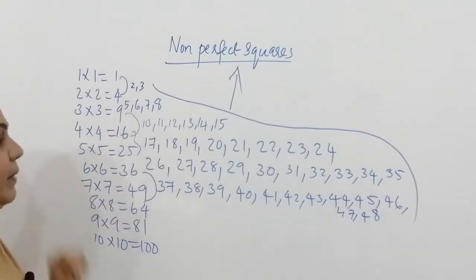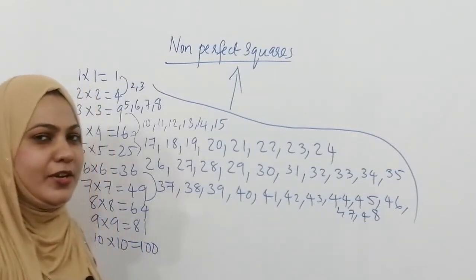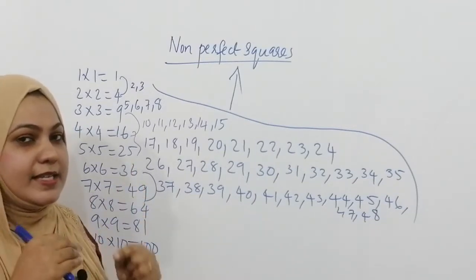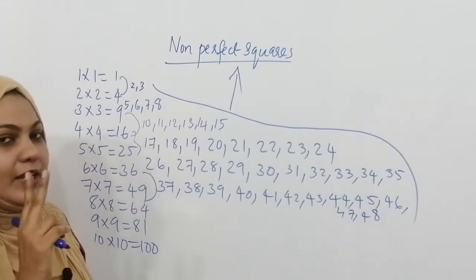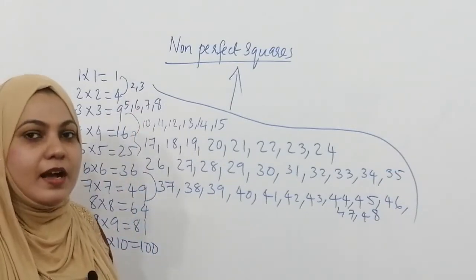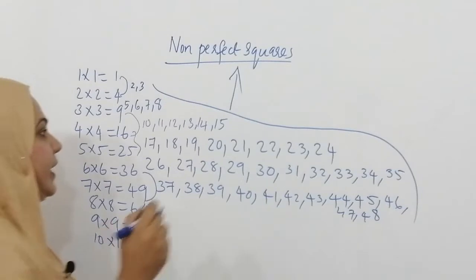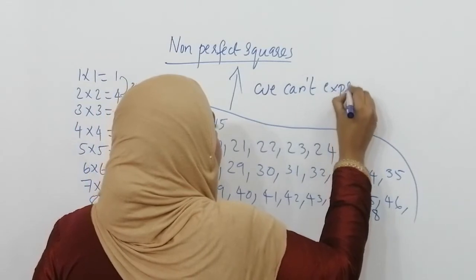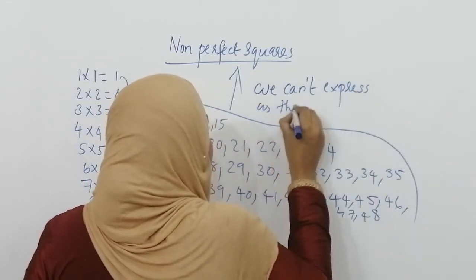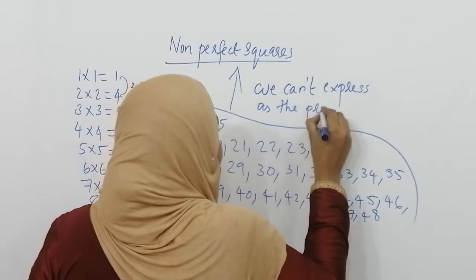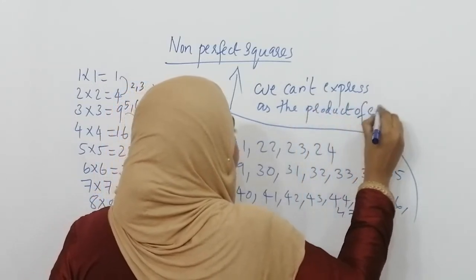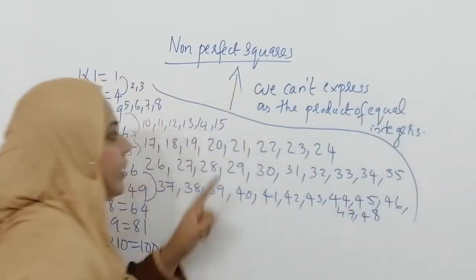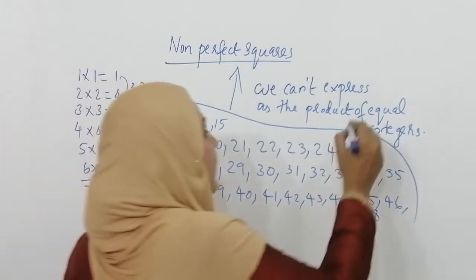So between the perfect squares we can see some other numbers. These numbers are called non-perfect squares. Can we give a definition for non-perfect squares? Perfect squares are the product of two equal integers. But non-perfect squares we can't express as the product of two equal integers.